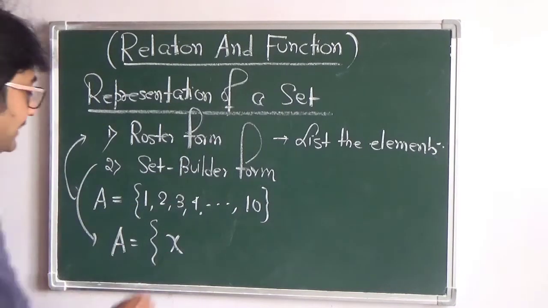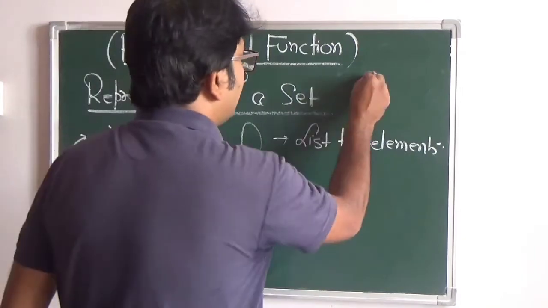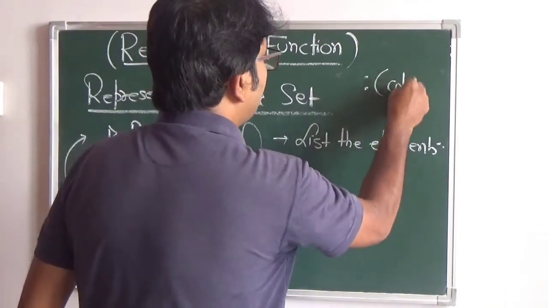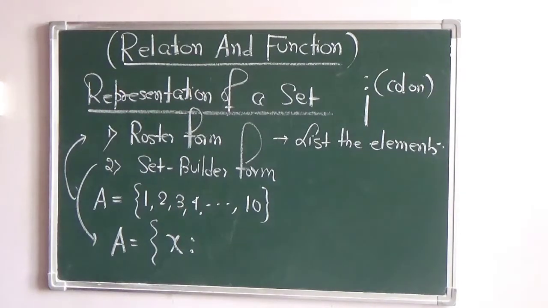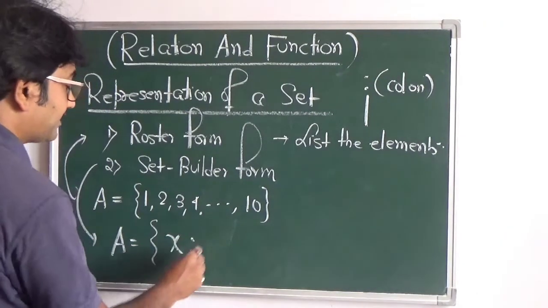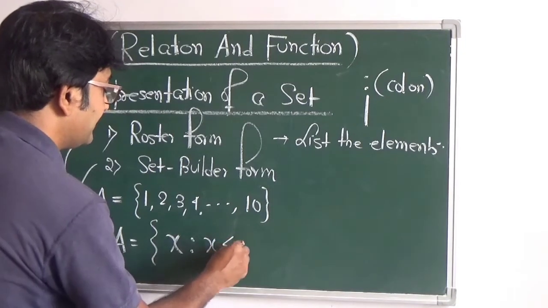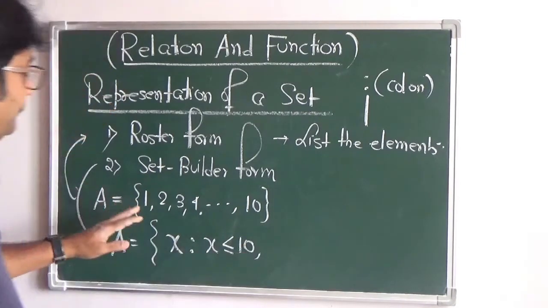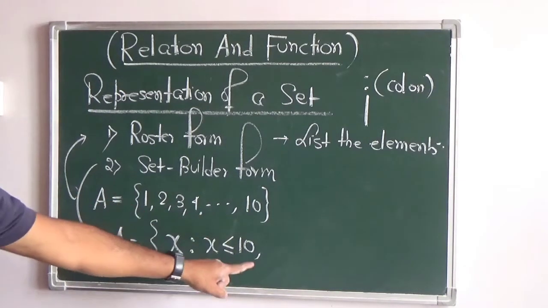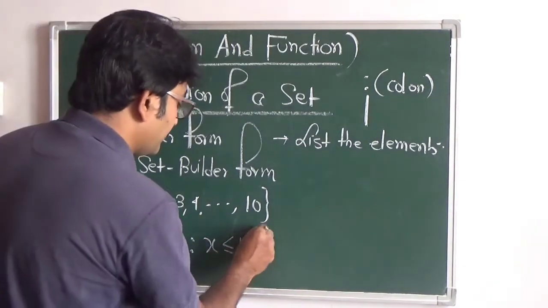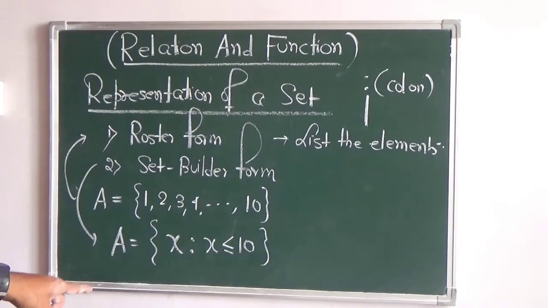Now X will write after this the two dots, which is a colon, or you can write a single vertical bar. So this is such that X is less than or equal to 10. So our values are starting from 1 to 10, but if you leave it here, is the set complete? Is the definition of the set complete? Let me know, yes or no?